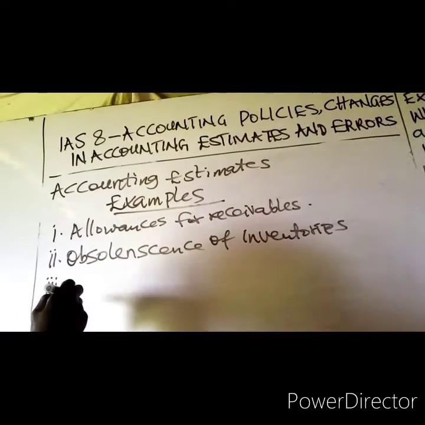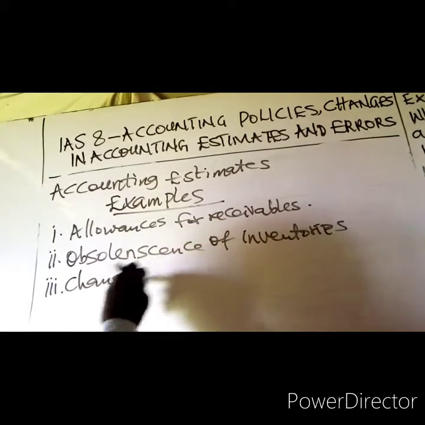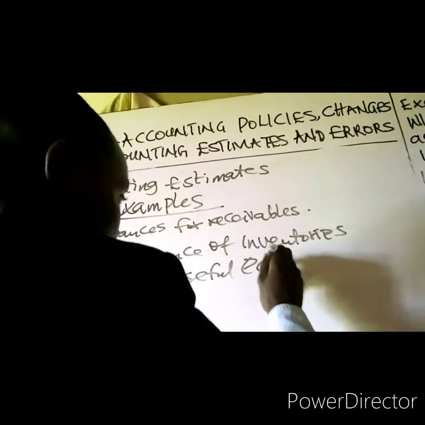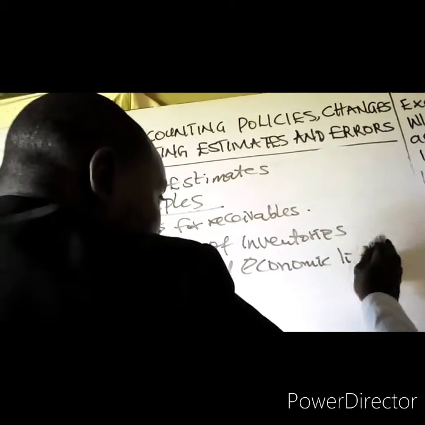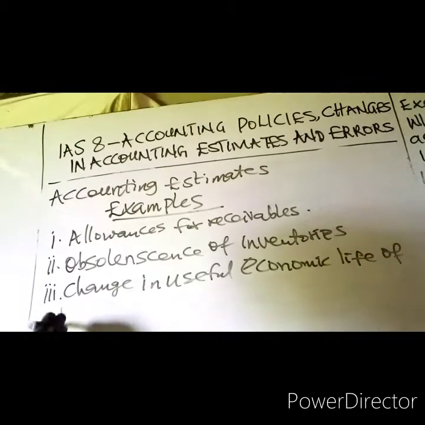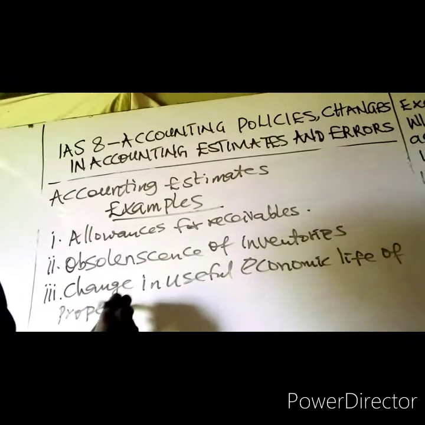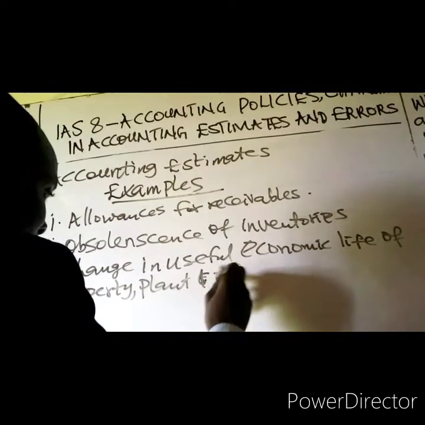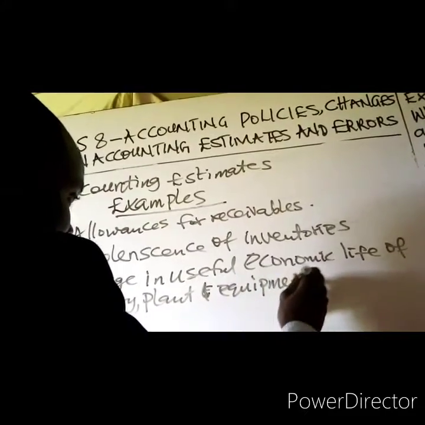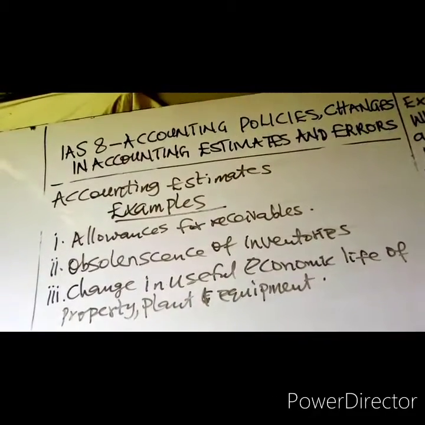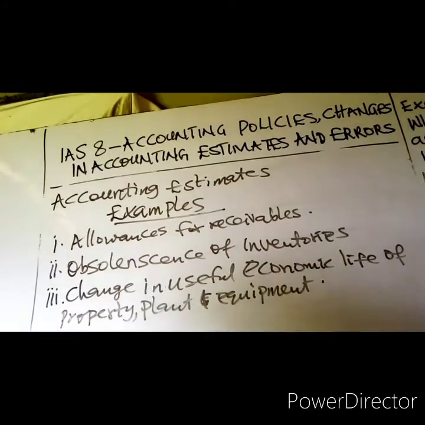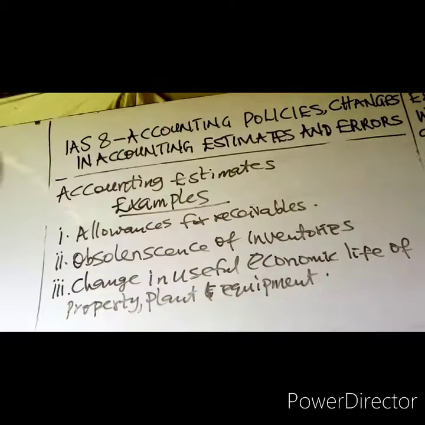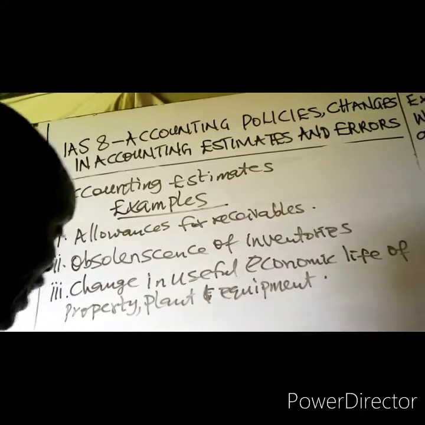These are estimates. Anytime there are changes in method of estimation, that means there are changes in accounting